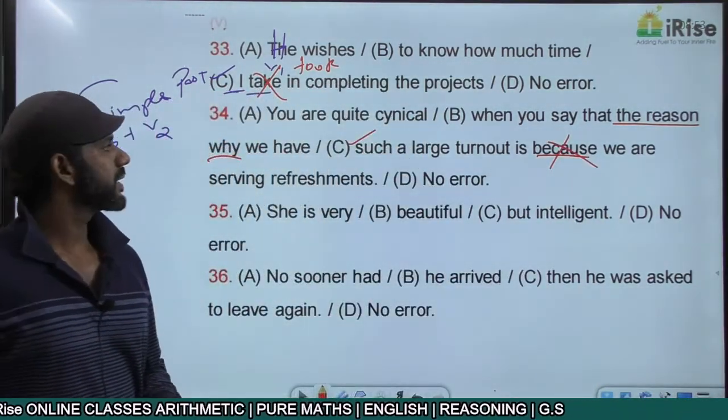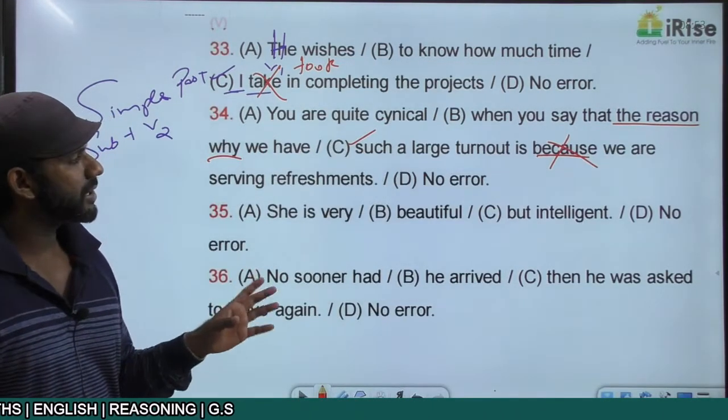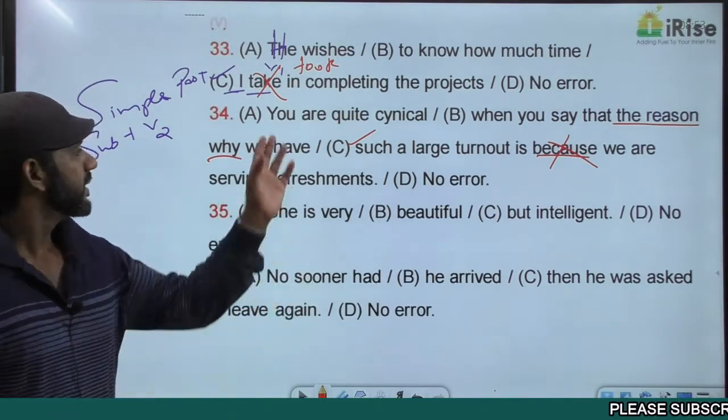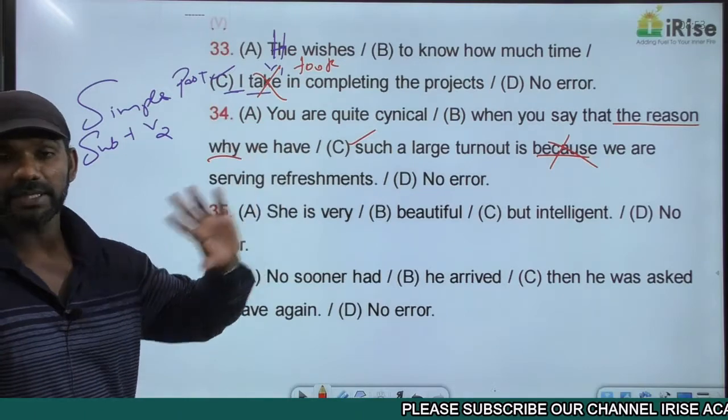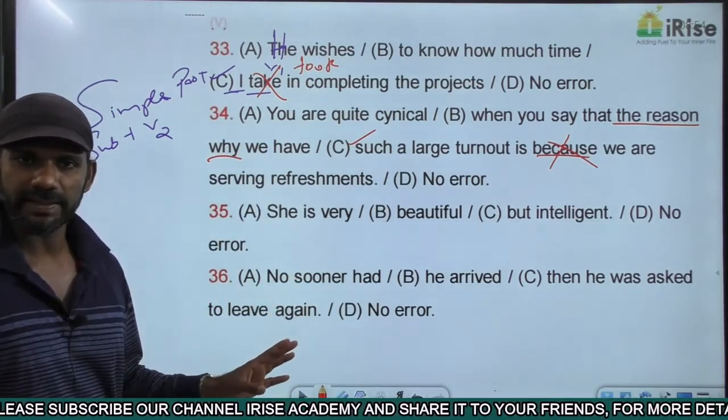So correct sentence must be, you are quite cynical when you say that the reason why we have such a large turnout is we are serving refreshments. The sentence started in the present, ended in the present, tense constancy is there. The whole statement now is grammatically correct.